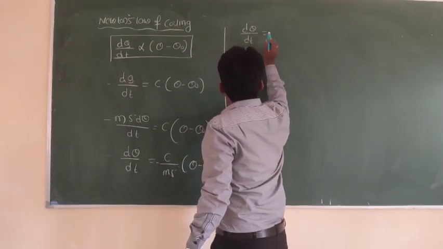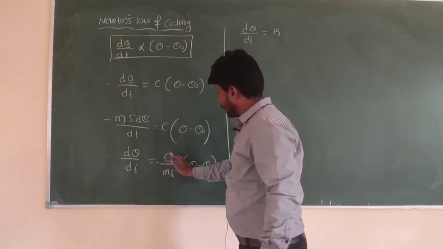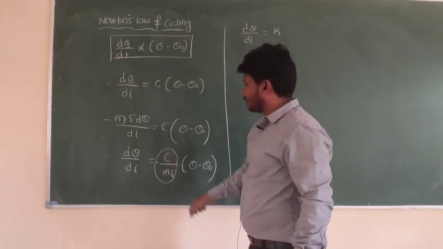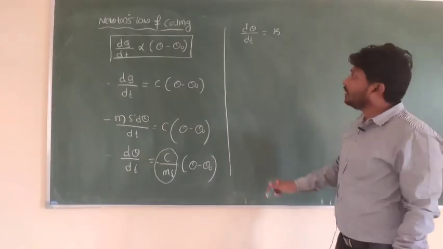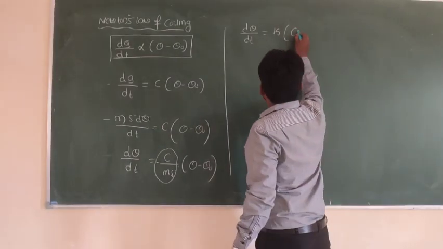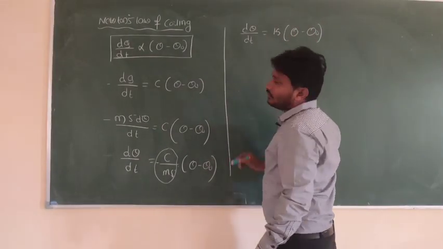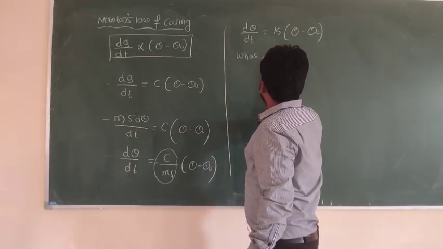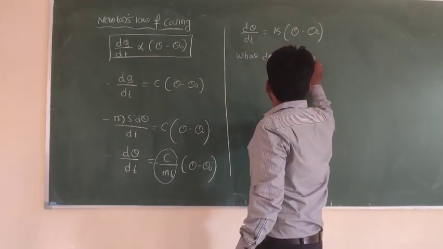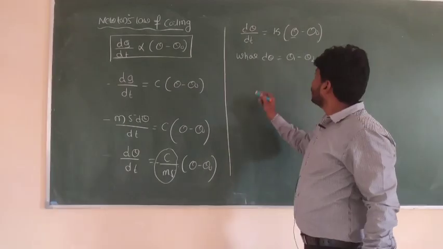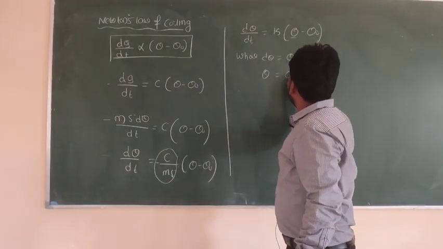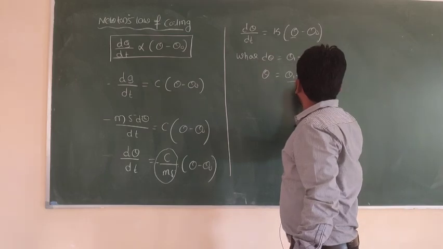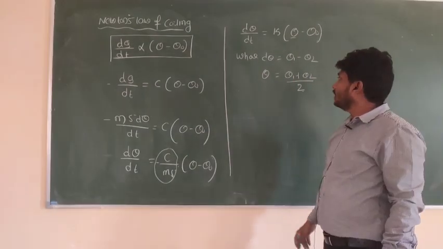So d theta by dt is equal to k, because k stands for minus C divided by m s, times (theta minus theta naught), where d theta I can consider as theta 1 minus theta 2, and theta represents the average temperature, (theta 1 plus theta 2) divided by 2.